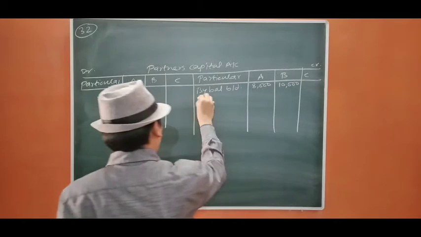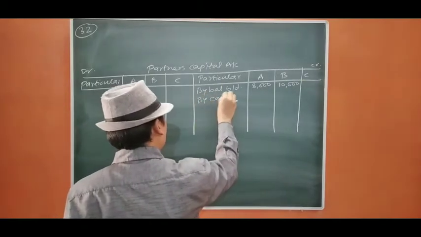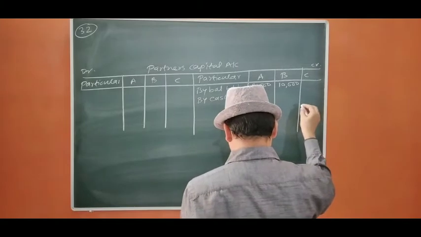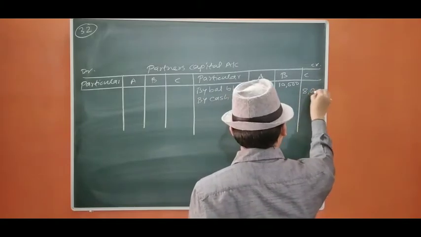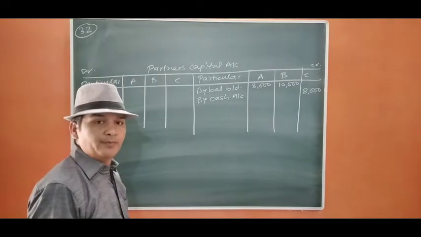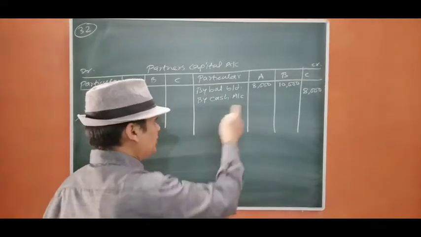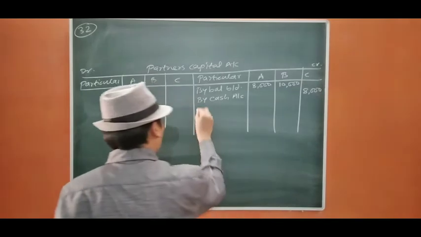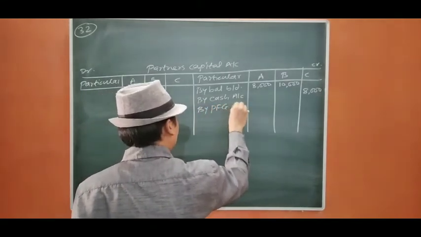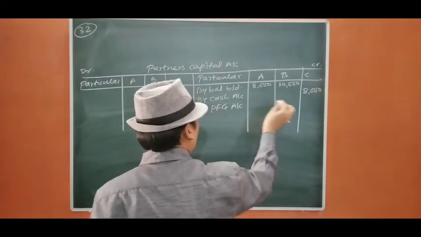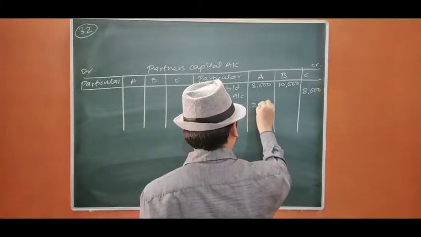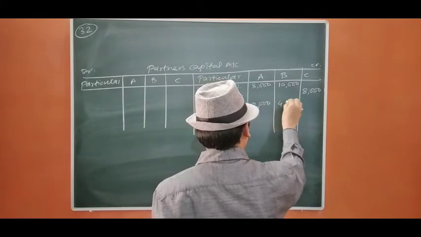Cash account: the new partner C brings his share of capital, because we have asked for the entry, cash account debit to C's capital and PFG. So, by cash account. Now PFG has been distributed between A and B, 2,000 and 4,000.